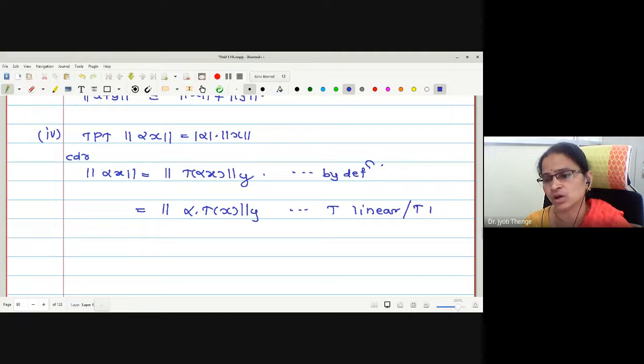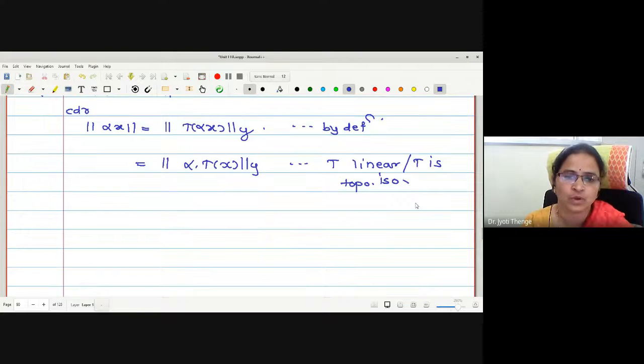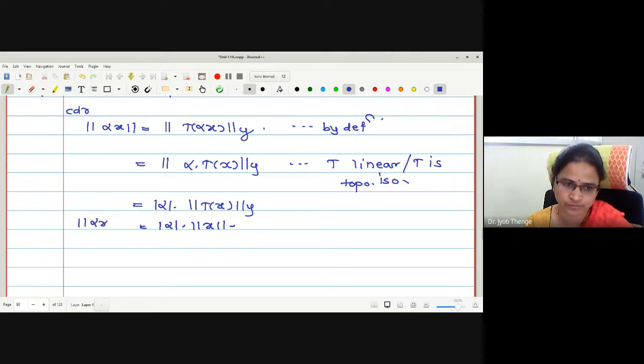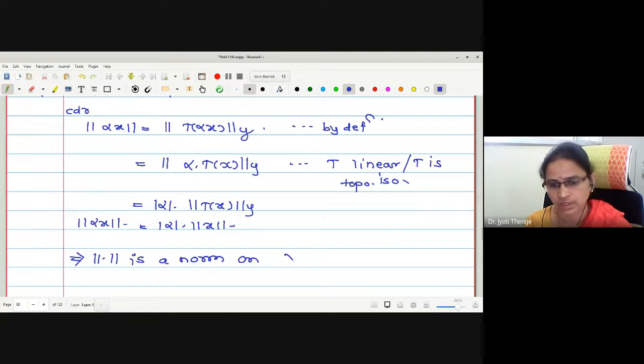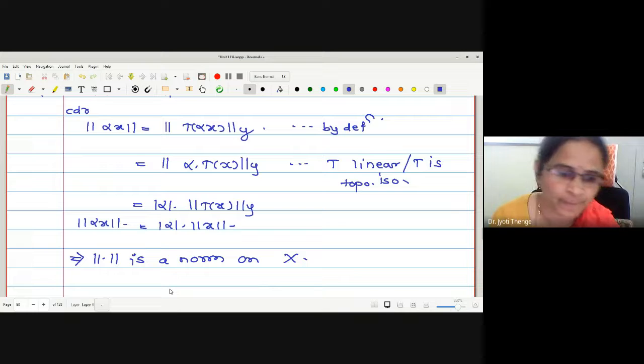T is linear, or T is a topological isomorphism, you can read. Norm y is a norm, therefore can I write this as mod alpha into norm y of T of x? Therefore this is mod alpha into norm of x, and hence the proof. Therefore, may I write this norm is a norm on capital X? Is that okay?